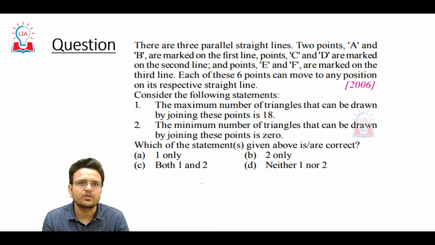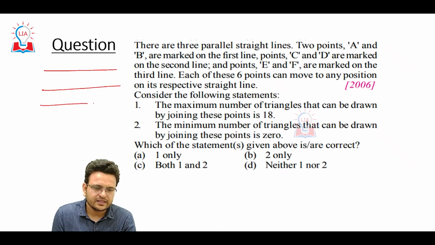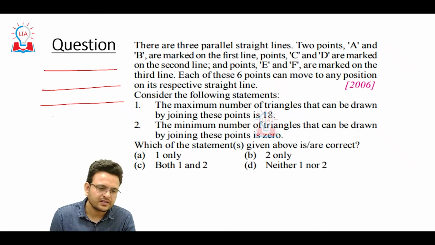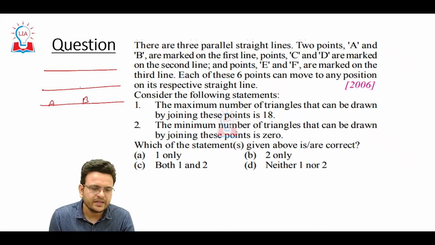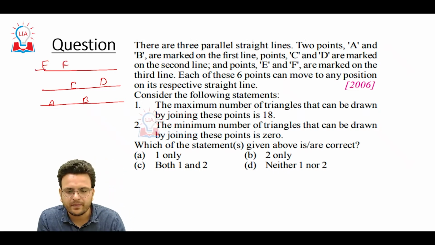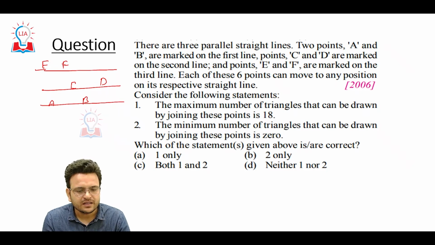Let's see one more question. There are 3 parallel straight lines: line 1, line 2, line 3. Two points A, B are marked on the first line, C, D are marked on the second line, and E, F are marked on the third line. Each of these 6 points can move to any position on its respective line.